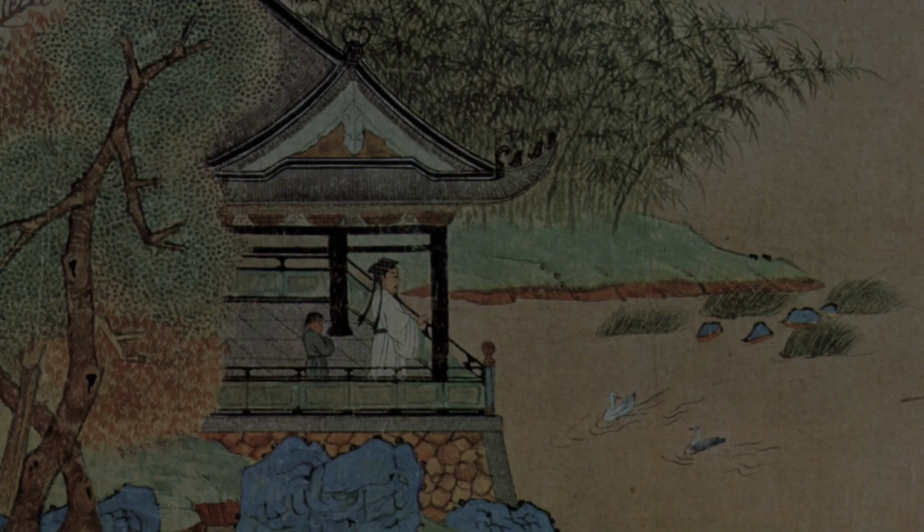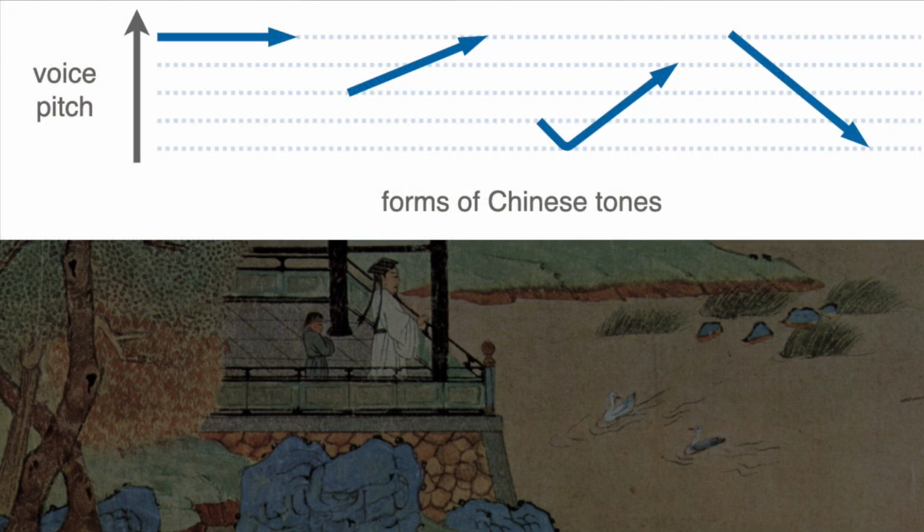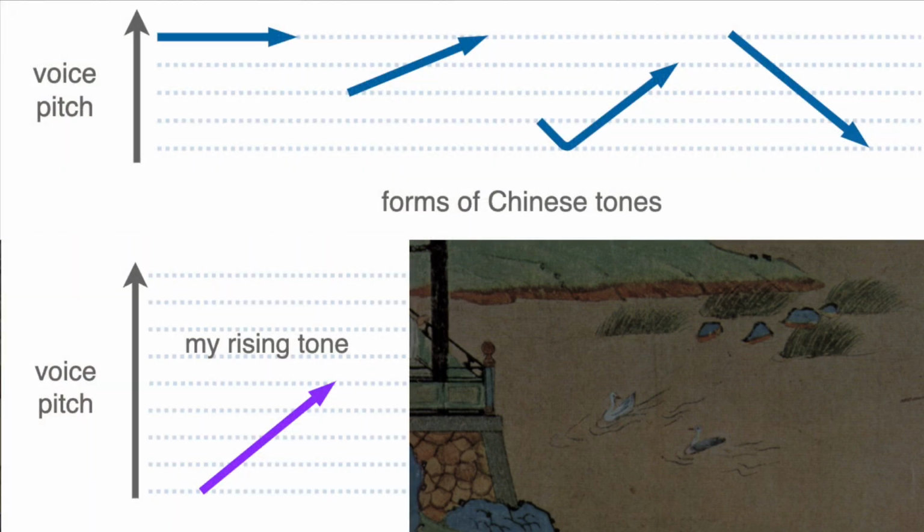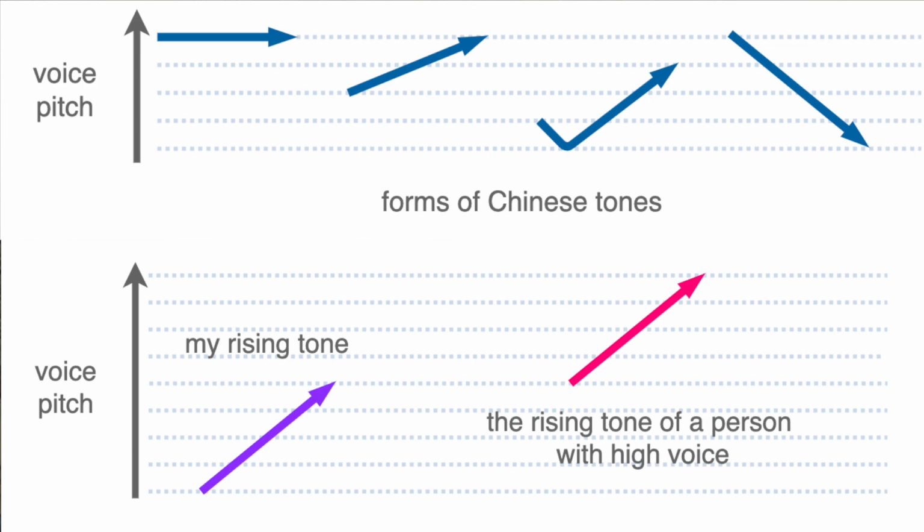In Chinese, tone is not something absolute. For example, the level at which my rising tone ends, for another person might be the beginning of her rising tone. It's because this person naturally has a higher voice.